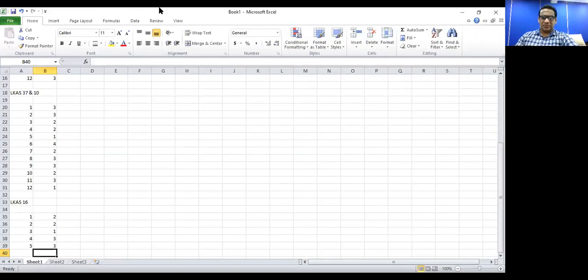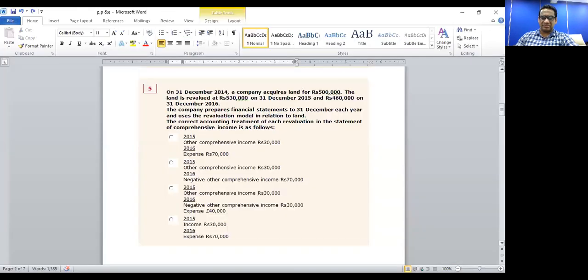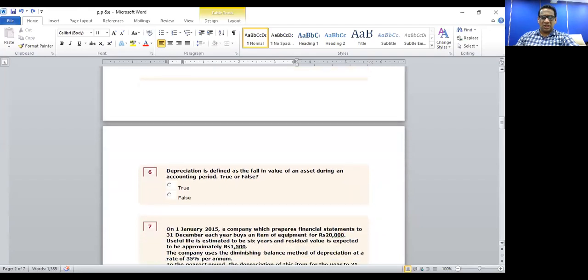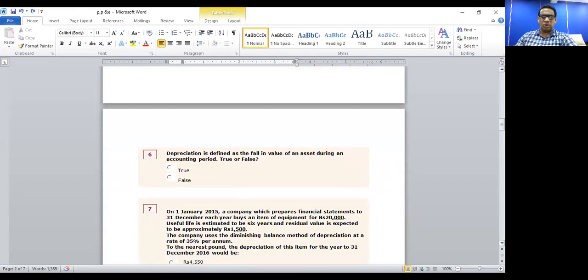Right. Let's move into question number 6. Depreciation is defined as the fall in value of an asset during an accounting period. True or false? It is not. Depreciation is not defined as the fall in value. So the statement is incorrect.